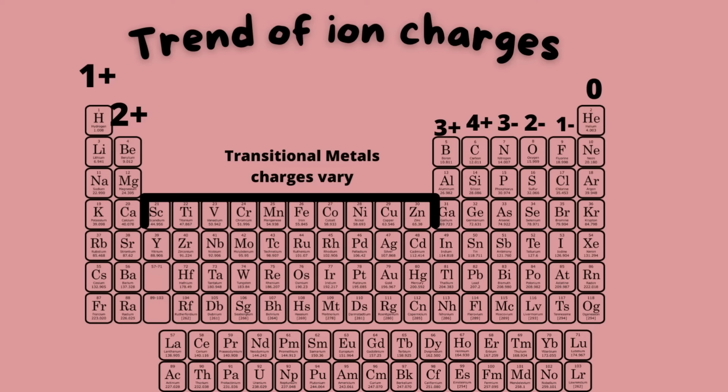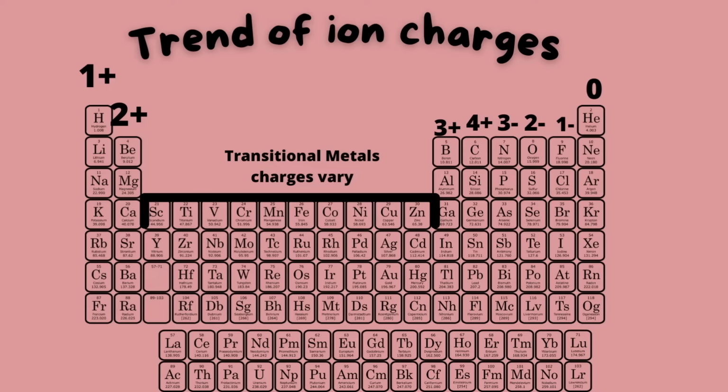So lastly, I just want to leave you with the trends of ions on the periodic table. Quickly, the group 1A, where you see the 1 plus above, all of these elements will form a 1+ charge. So that includes hydrogen, lithium, sodium, potassium, and everything else on that row. Group 2A will form cations with a 2+ charge, and that includes everything on that row. And then transition metals, it varies. More than likely, this is upper division chemistry, so don't worry about that.